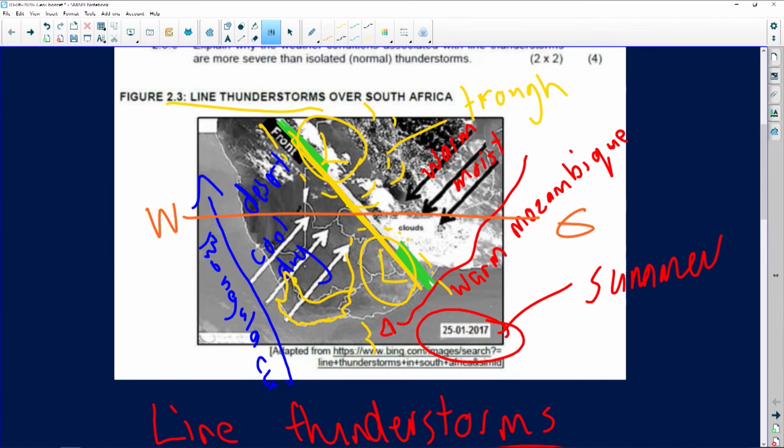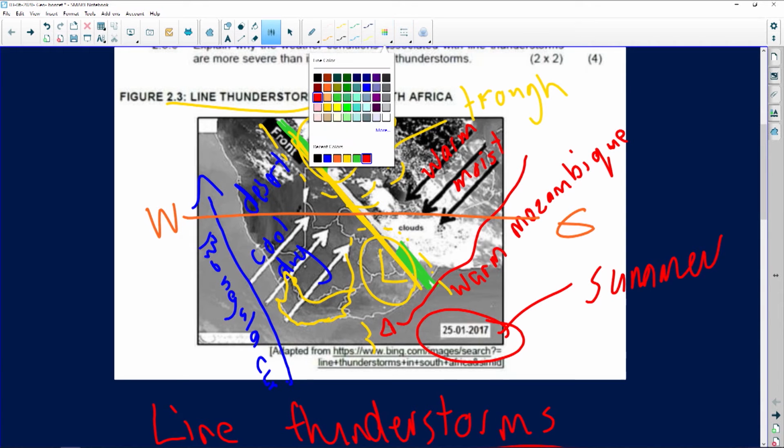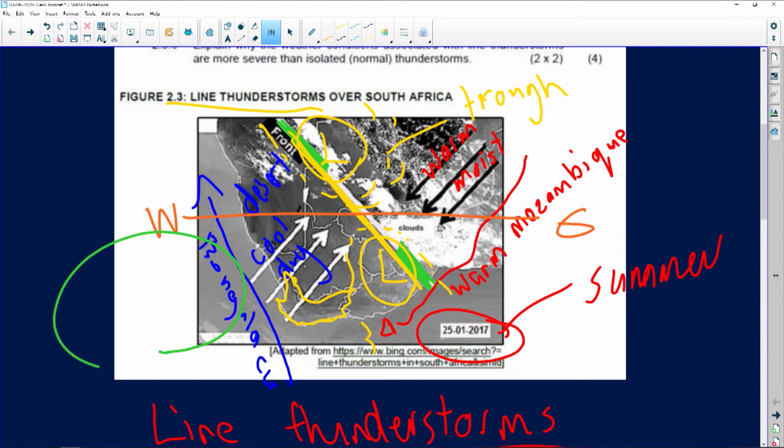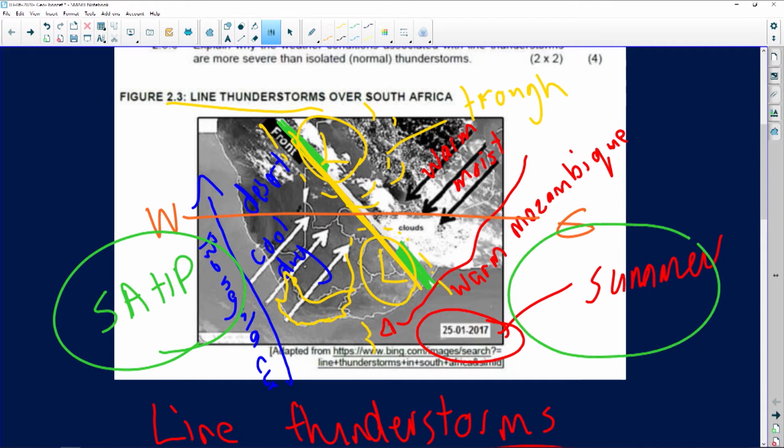Now keep in mind, this system is being fueled with line thunderstorms because also what do we have? I should have mentioned this earlier, but if we just quickly have a look over here, what do we have over the Atlantic? We have the South Atlantic high pressure system. And over the Indian Ocean, what do we have? The South Indian high pressure system. So what do we know about these two? They move in an anti-clockwise circulation. Why? Because it's a high pressure system and we are situated in the southern hemisphere.